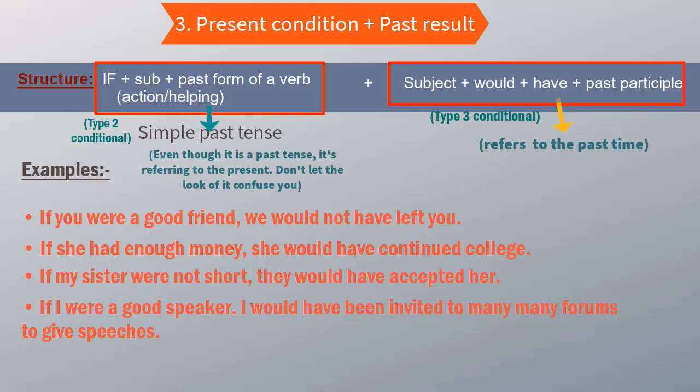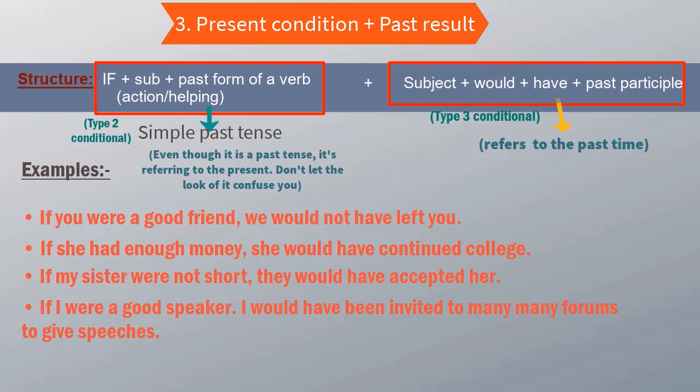If you want to do it, you can do that. Now, if you pay attention to the structure, we are using two different types of conditionals. The if clause is using a second conditional sentence, and the result clause is using a third conditional sentence. And both these clauses are referring to different times, right? That is something that doesn't happen in normal conditional sentences.